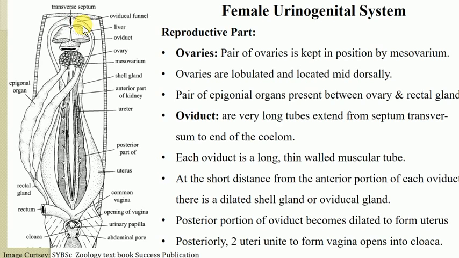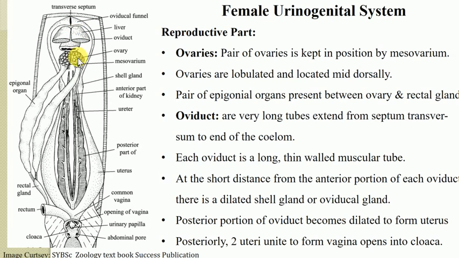A short distance from the anterior part of each oviduct, there lies a dilated shell gland. So here you can see, somewhat below the anterior region, lies a shell gland. This shell gland is also referred to as the oviducal gland. Now the eggs are fertilized in the region between the oviducal funnel and the shell gland.